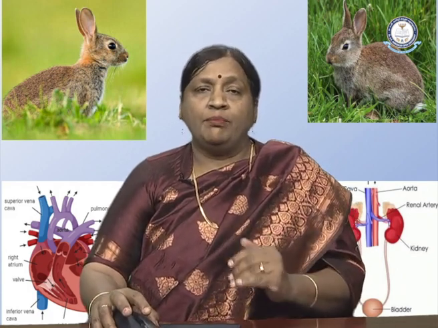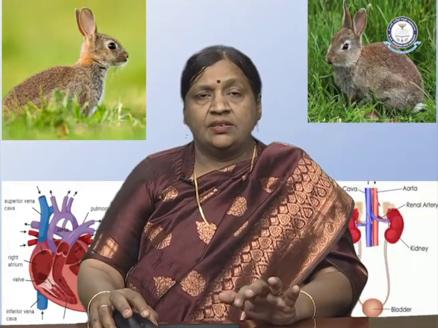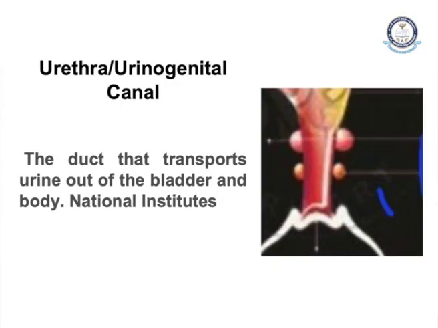Now the last important component of the excretory system is the urethra or urinogenital canal. In mammals, we have the organ which is just passing the urine. This urethra or urinogenital canal is a duct that transports urine out of the bladder and body.